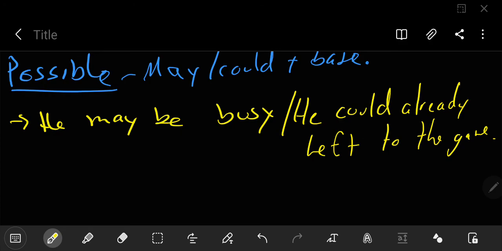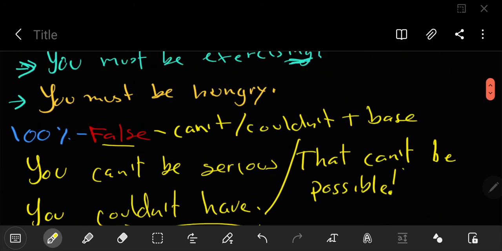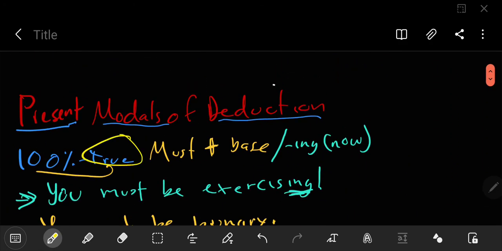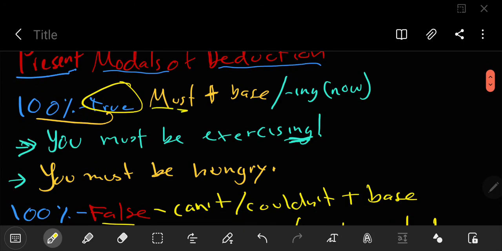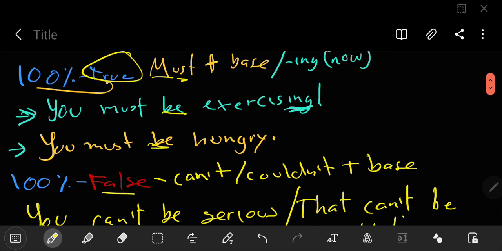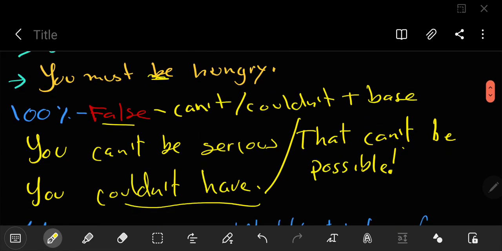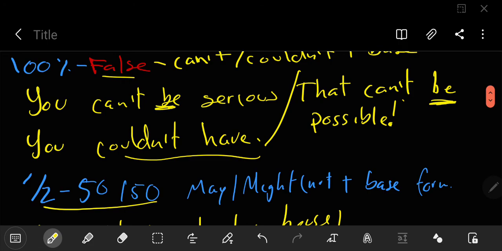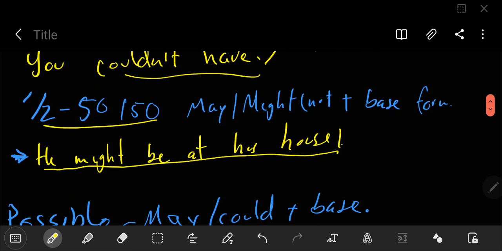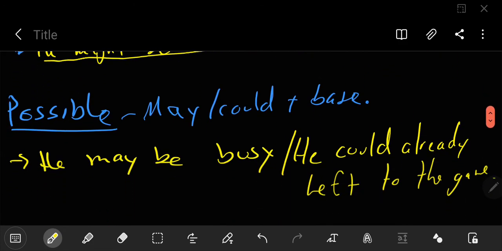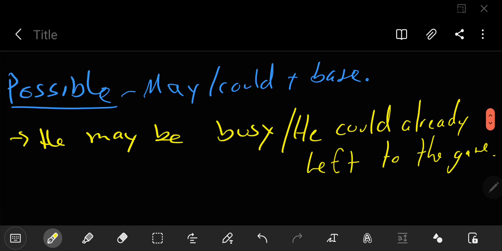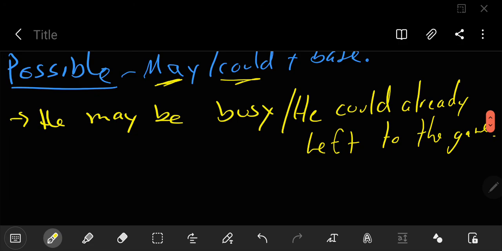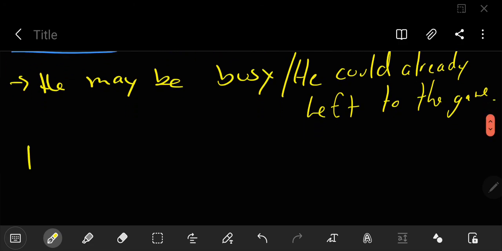So again, if we are 100% sure, we're 100% true, we use must. All right, and these are going to be very common with be. It's not necessary, but it's very common, right? If you notice, they're everywhere. 100% false, can't, couldn't; 50-50, may, might; or that it's possible that something they did or they didn't, right? Obviously, if you want to say this in the past, we can use must.